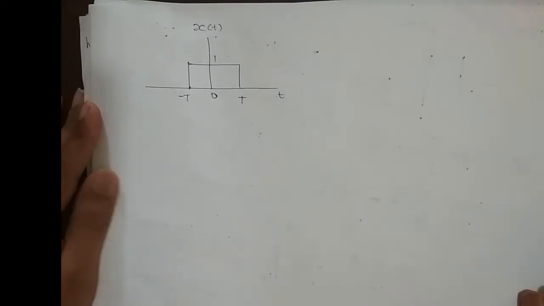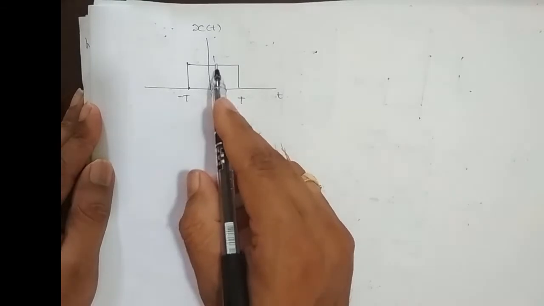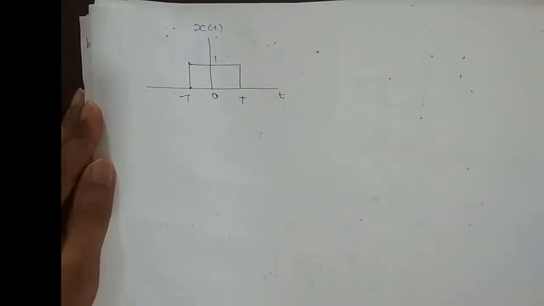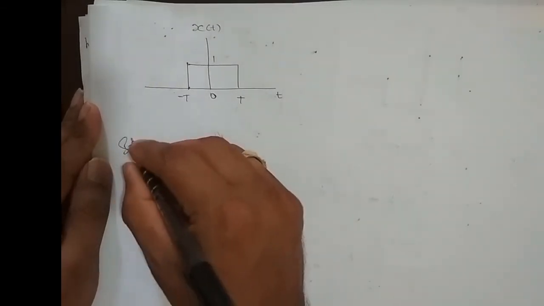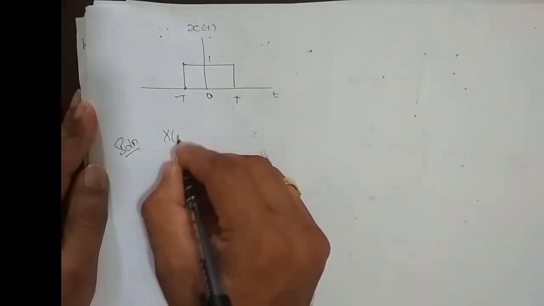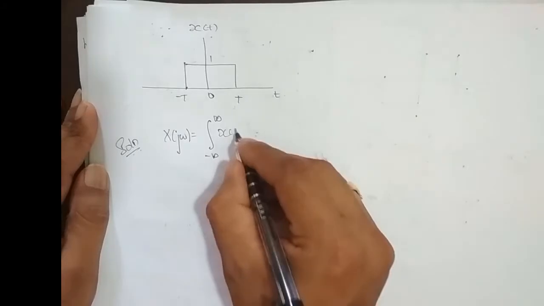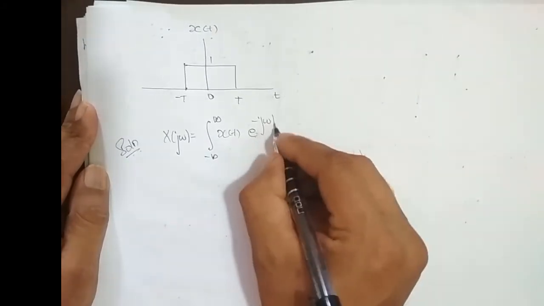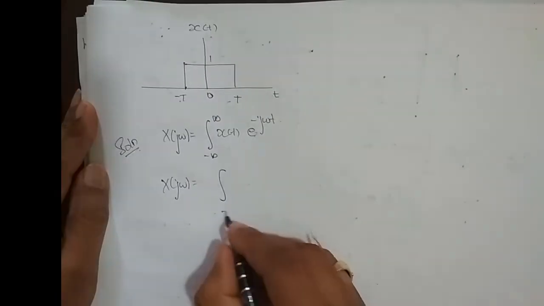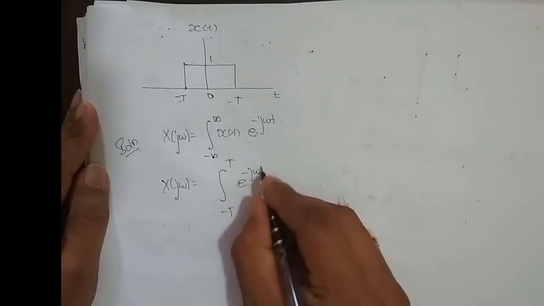So we shall take one last problem. I have to find the Fourier transform of this rectangular pulse where its amplitude is 1 for t varying from minus capital T to plus capital T. So solution. The formula is x of j omega is equal to integrating from minus infinity to infinity x of t e power minus j omega t. So x of j omega is equal to integrating from where to where? So minus T to plus T. Its amplitude is 1. So e power minus j omega t dt.